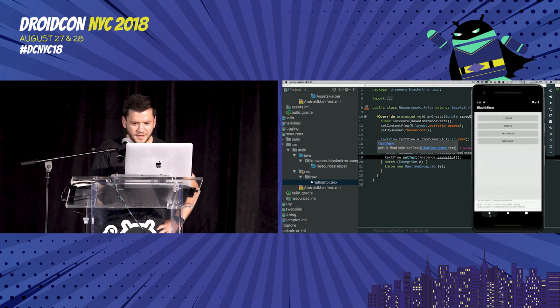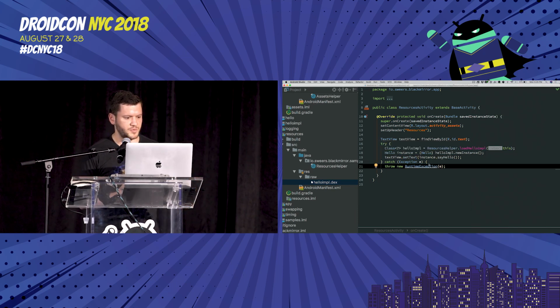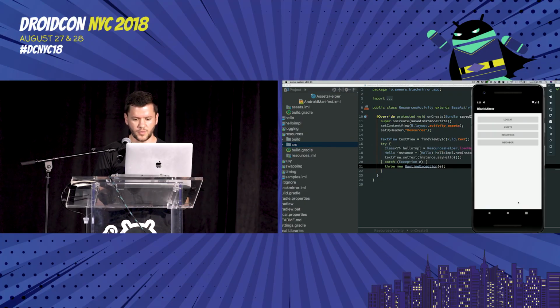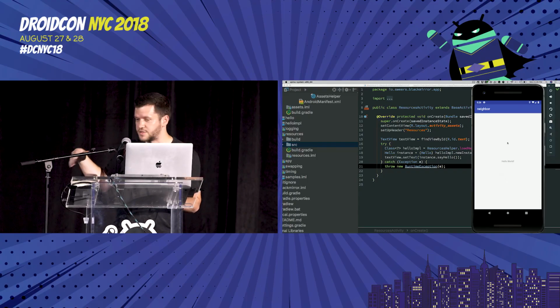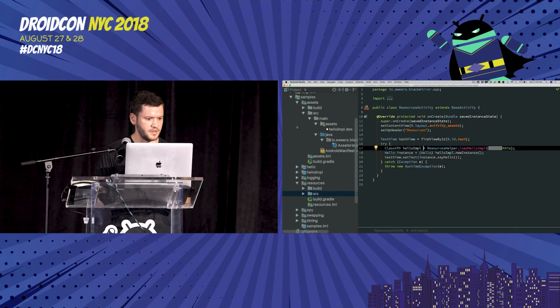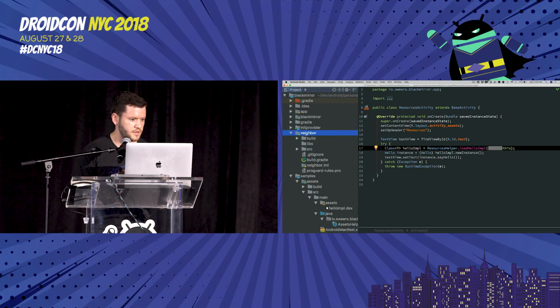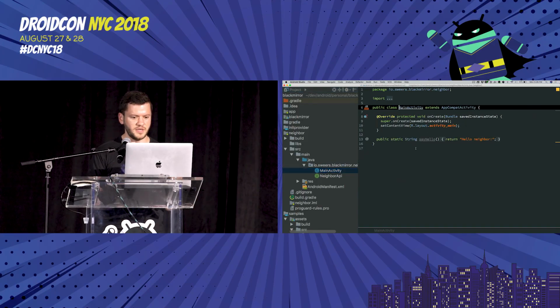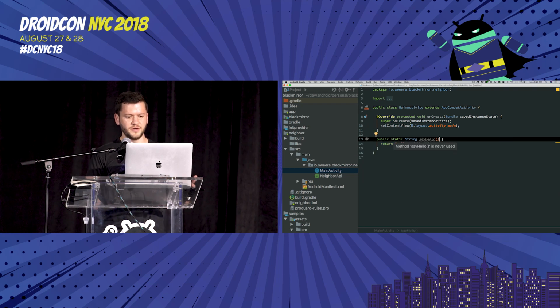Now, the last set of examples that I want to show you involves this neighbor app that you might have seen here. This is a separate app. It's just called Neighbor. It's fairly simple. If we go look in the code for it, we've got a couple of classes: a simple main activity, and an API in there that's just a simple Retrofit API. And in this main activity, we have this say hello static method that says hello neighbor.